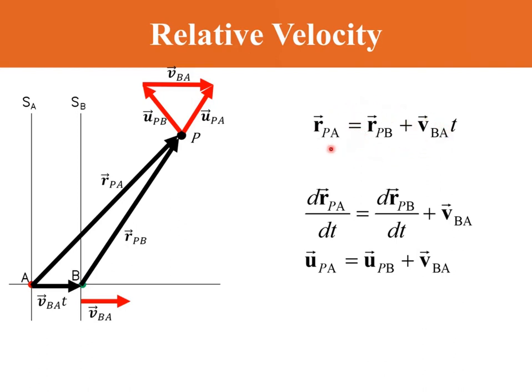Differentiating RPA over dt equals the differentiation of RPB over dt, plus the differentiation of V times T. Differentiating RPA gives us the speed of P relative to A, differentiating RPB gives the speed of P relative to B, and since V is a constant, differentiating VT over dt gives us VBA.